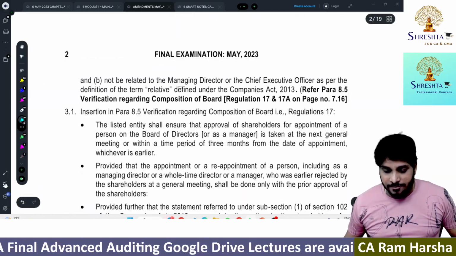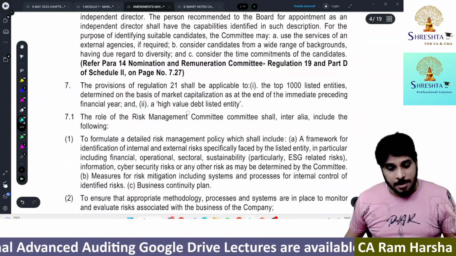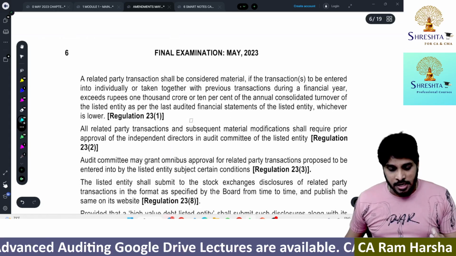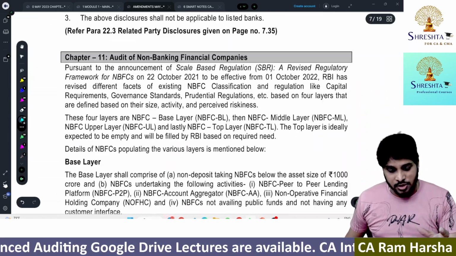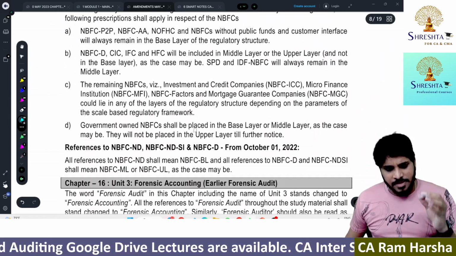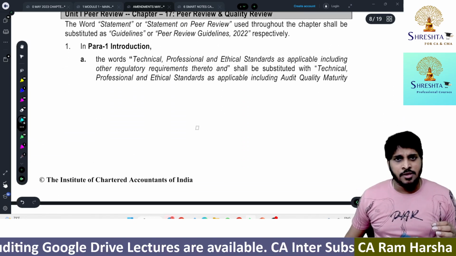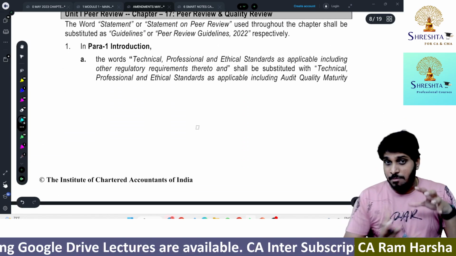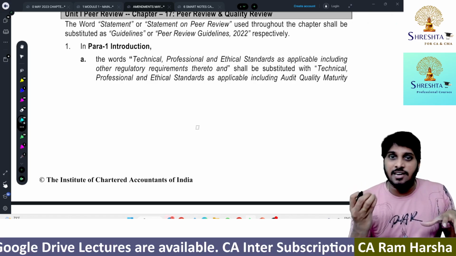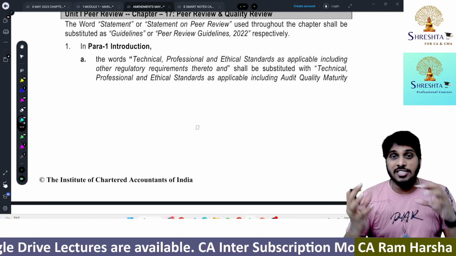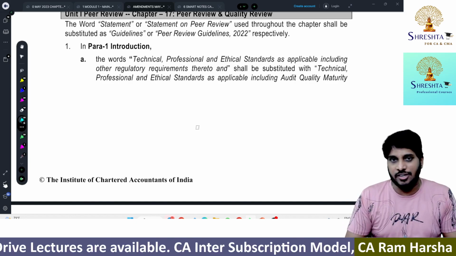Suppose you take peer review, we have given a separate amendments booklet for the student. We have prepared a separate amendments booklet for peer review, and from that booklet only we are going to discuss. Getting it? You will get the main book, plus the amendments booklet will additionally be given. So these two we use simultaneously in the class and then teach.